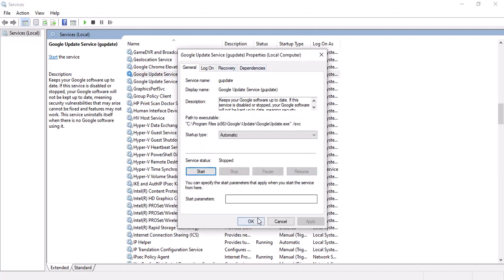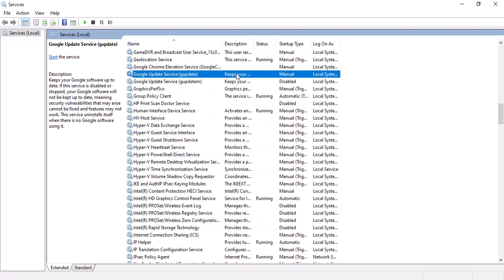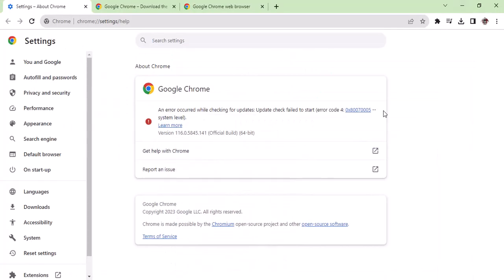Welcome back. The thing is, this service is not starting. So the problem is, either way, whether we do manual or automatic, it is not working.